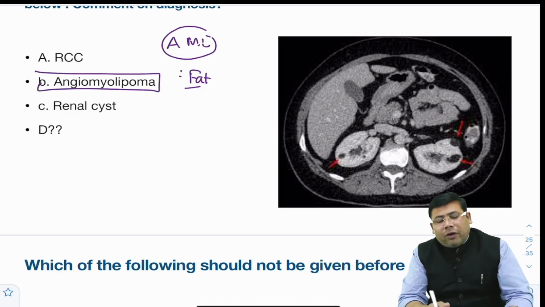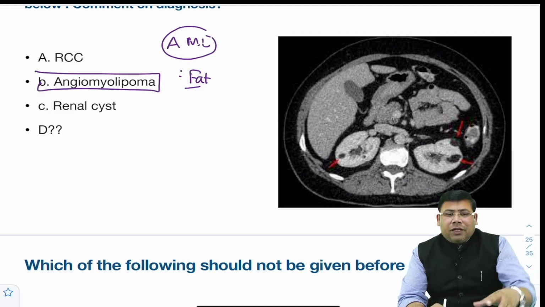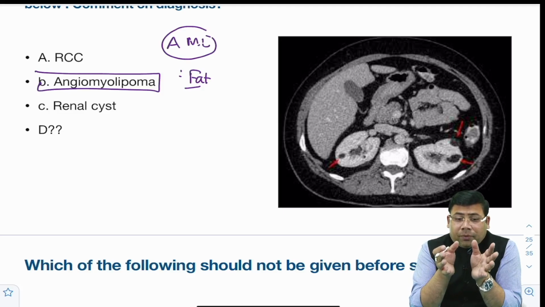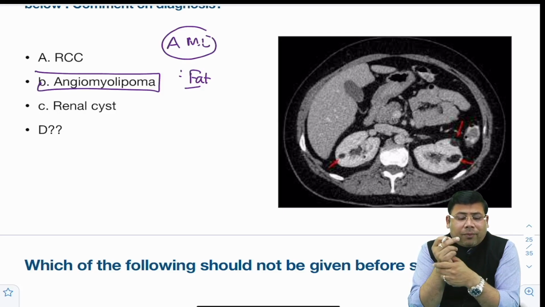I hope you know angiomyolipoma is tortuous blood vessels, along with that the fat, along with that, you have the smooth muscles. So tortuous blood vessels, angiomyo means muscle, smooth muscles, and lipoma means fat.